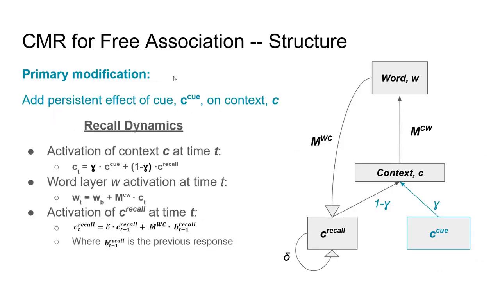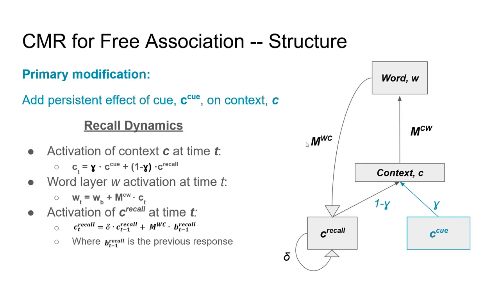So our primary change to CMR is to add a persistent effect of the cue on context. And we do this because in free association, subjects are plausibly responding primarily to the cue, whereas in list recall, subjects are mostly responding to the most recently recalled words. In some versions of our modified CMR, we also add non-zero biases to the word layer, which conventional CMR does not have, to account for the fact that, for example, more frequent words are generally more likely to be recalled.